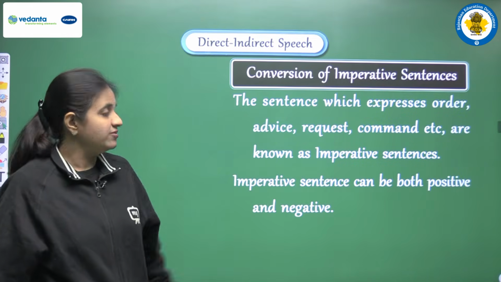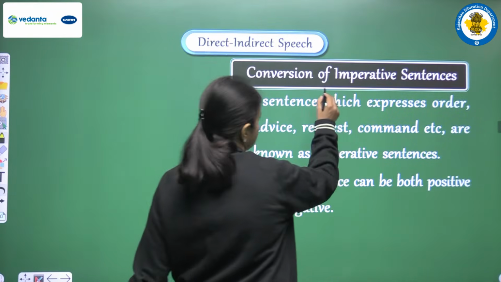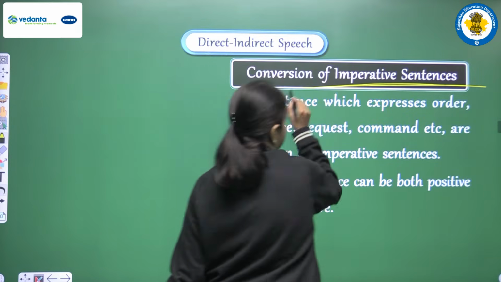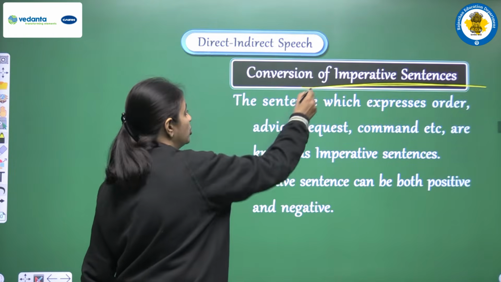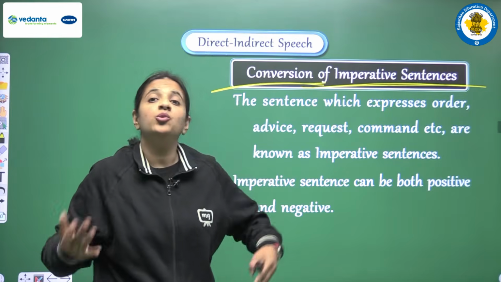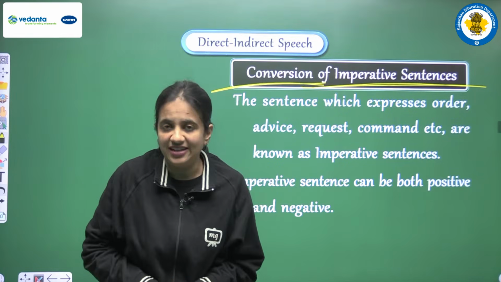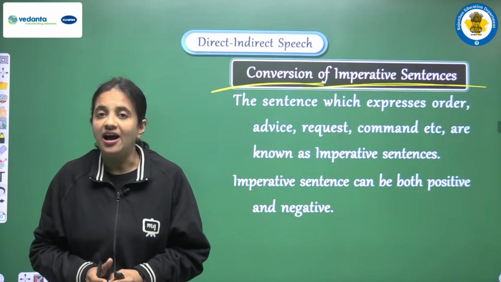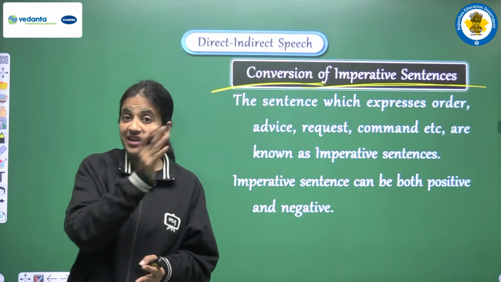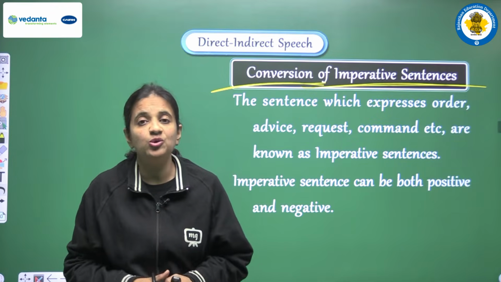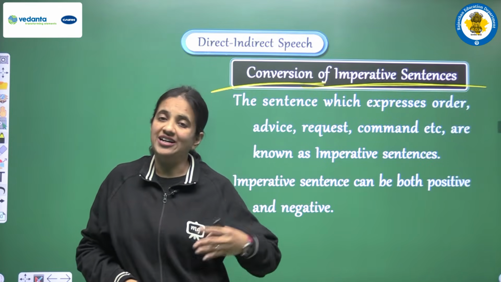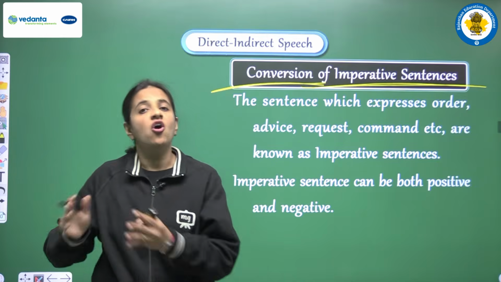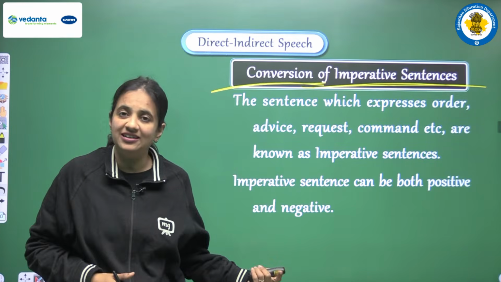The next type of sentence that we have here is known as the imperative sentence. So now we will see all the rules related to the conversion of imperative sentences. An imperative sentence may be there in the direct speech. If we have an imperative sentence in the direct speech, then how do we do the conversion, and what are the rules that we have to follow? All those things we will discuss in this topic.